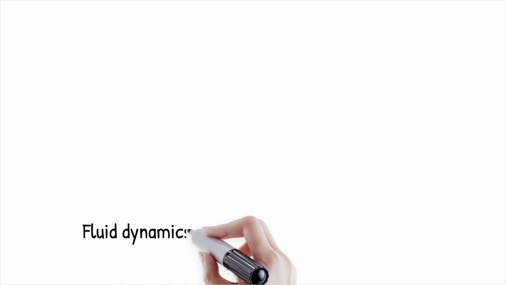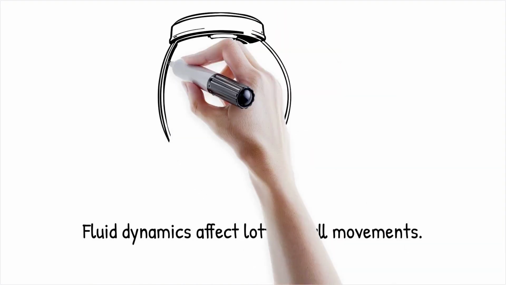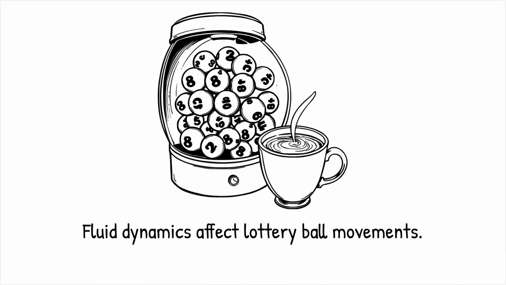The turbulence inside a lottery machine causes balls to mix unpredictably, but these movements are still governed by fluid dynamics and mechanics. It's like stirring cream into coffee. The swirling patterns look random, but are determined by how you stir and the properties of the liquid.